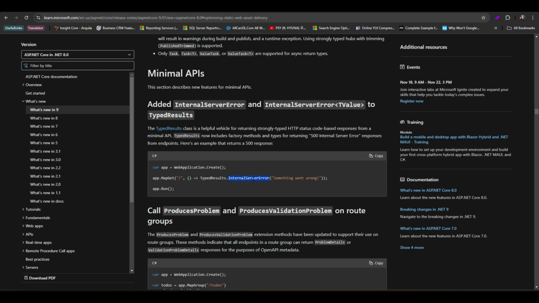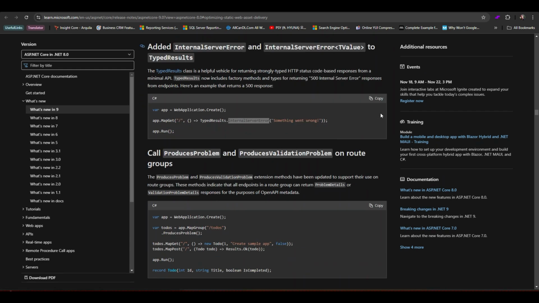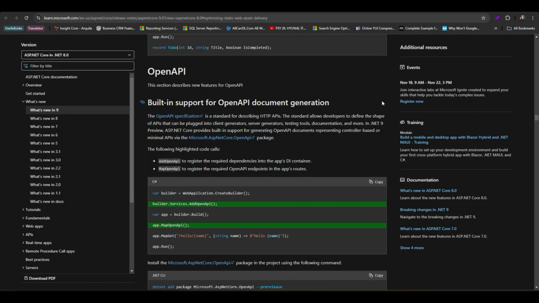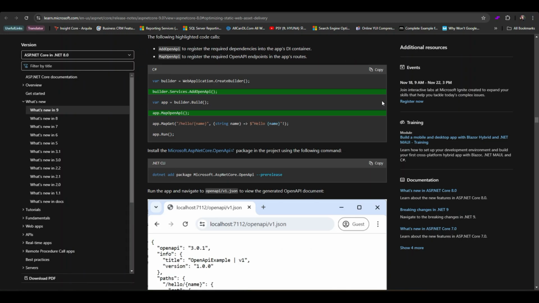And the last topic we want to talk about relates to OpenAPI in .NET 9. In .NET 9, built-in support for OpenAPI document generation has been enhanced to make API development more streamlined. This allows developers to automatically generate OpenAPI documentation, formerly known as Swagger, for their minimal APIs or traditional APIs without requiring extensive setup. The new improvements provide easier integration with API documentation tools, giving clearer insight into endpoints, request and response format, and other details. Here we have an OpenAPI code snippet, and I'm gonna break it down for you.